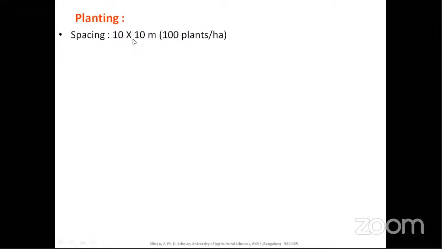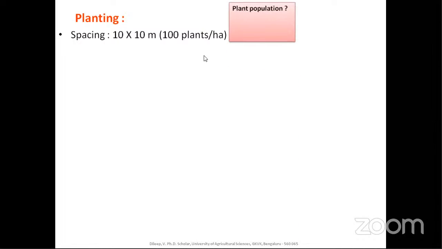When it is 10 into 10, 100 plants can be accommodated in 1 hectare. How is it calculated? The formula for plant population is area by spacing. The area for 1 hectare is 10,000 square meter, and the spacing employed is 10 meter into 10 meter. When you substitute these, 100 will be the answer.